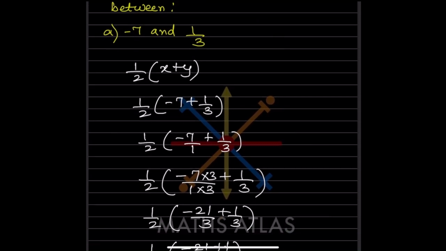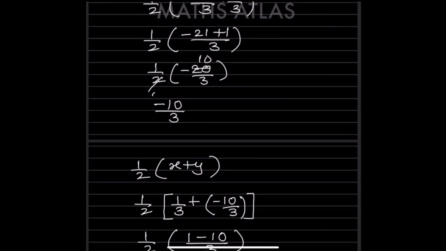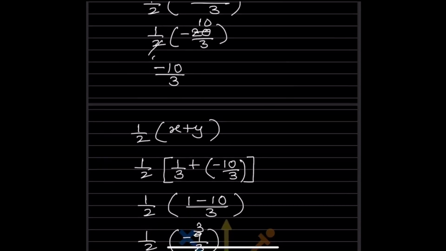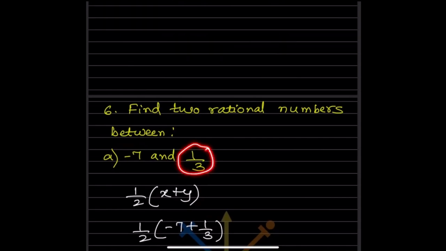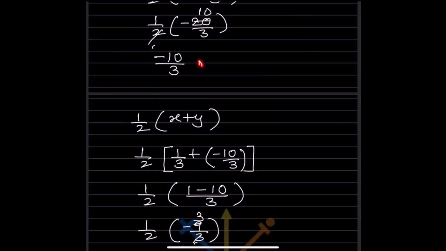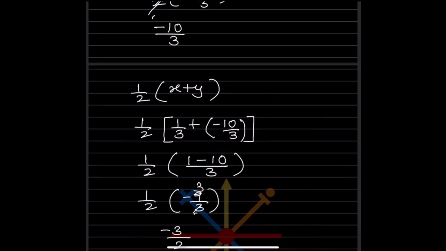So now we want two rational numbers. So what will you do? We got here -10 by 3. This is the one number. Now again you are going to use the formula. So 1 by 3, this one you are going to take, and along with that you are going to take -10 by 3. This is for y.